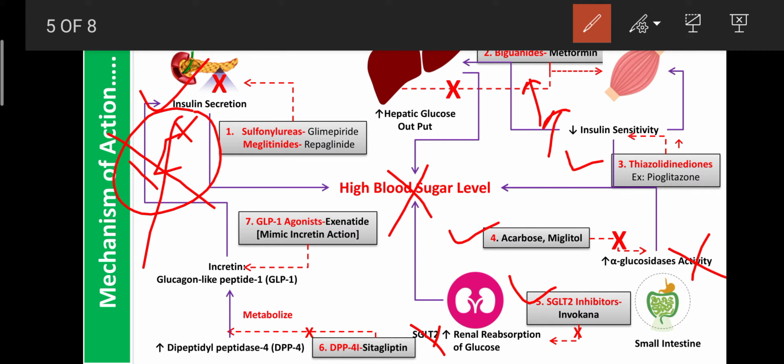Then last, the DPP4 inhibitors. Example is sitagliptin. These drugs mainly inhibit the activity of the DPP4 enzyme, and they inhibit the metabolism of GLP1 and GIP. Due to the presence of glucose, GLP1 and GIP act on the pancreas and enhance the release of insulin. So these are the possible mechanisms of the oral hypoglycemic agents. Okay, are you clear?